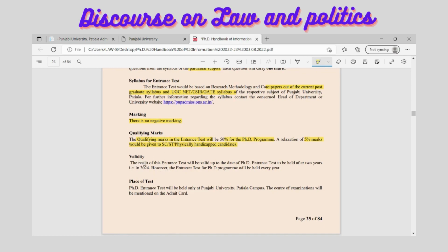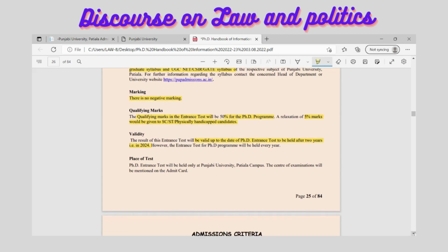Once you have appeared in this entrance test, the score would be valid for the next 2 years as well. So you will be eligible to get admission here for the next 2 years, that is, till 2024. This is a good thing: once you have cleared the entrance test with 50% marks, your score would be taken into consideration for admission till 2024.